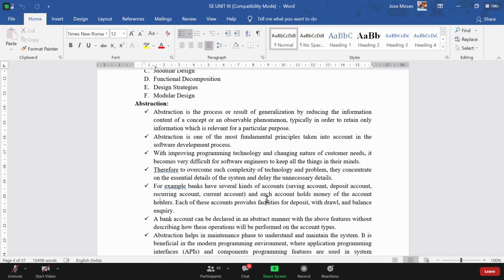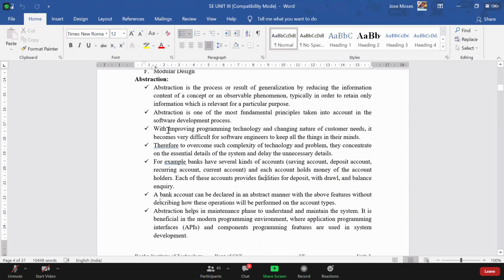And when it comes to a clerk, a branch manager, a head manager, something like that, all those are different views of that particular system, wherein they are assigned different roles such that they can have their administrative rights. Okay, so that is nothing but what is called an abstraction.